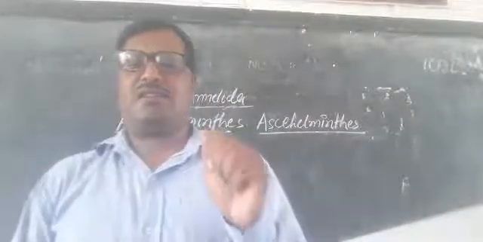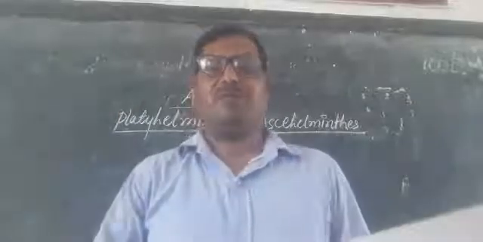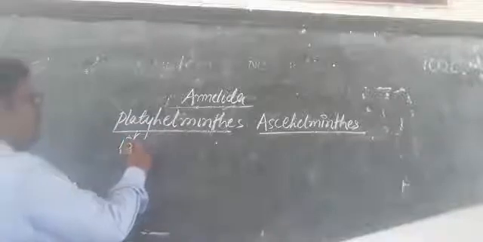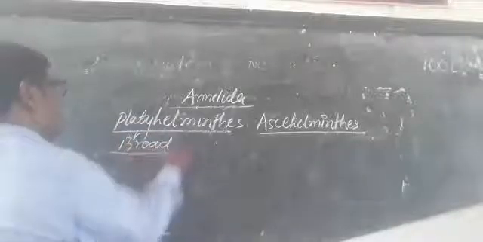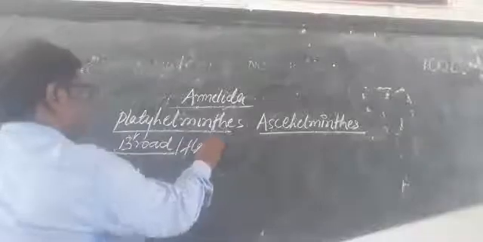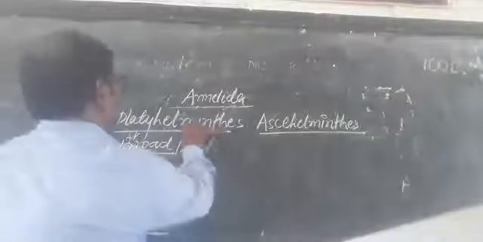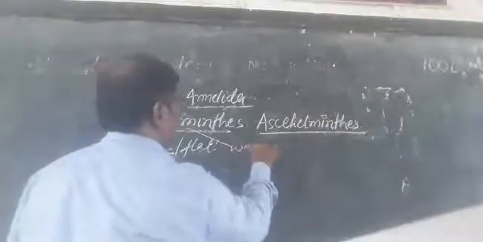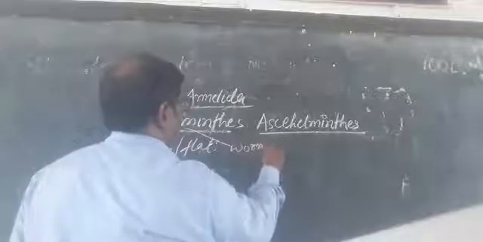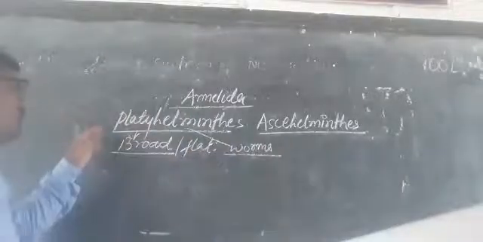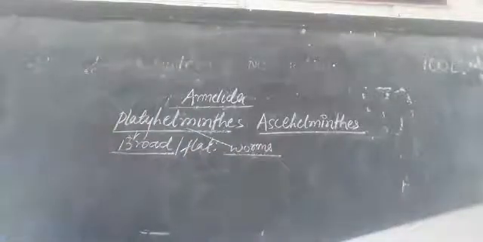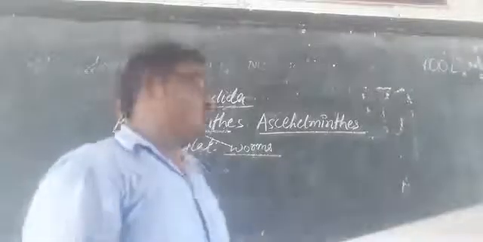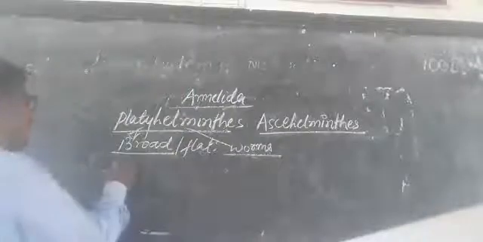In the context of Platyhelminthes, what does platy mean? Platy means broad or flat, and helminthes means worm. So these are the flat worms, Platyhelminthes. After that, when we talk about the characteristics of the Platyhelminthes, they are found in different habitats.